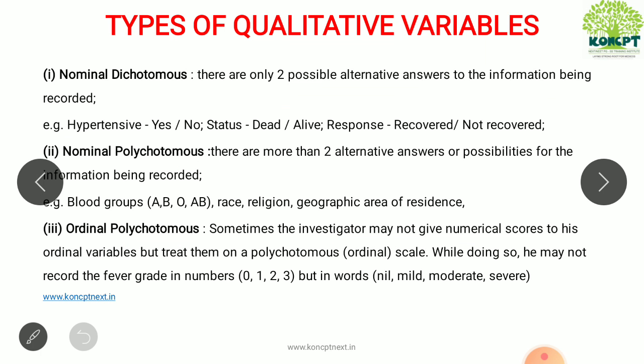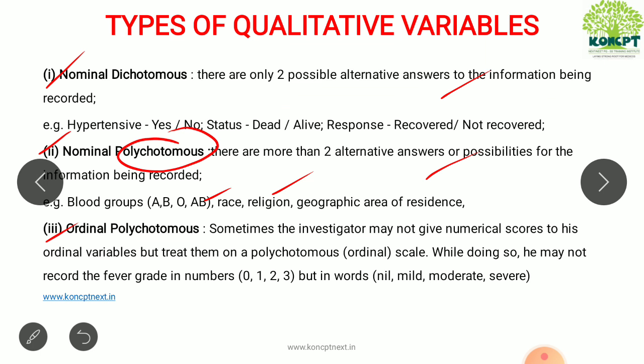What are qualitative variables? There are different types, that is nominal dichotomous, nominal polychotomous and ordinal polychotomous. Nominal dichotomous is where there can be only two answers, binary, that is either hypertension yes or no, status dead or alive, something like that. Nominal polychotomous is where there can be several alternative answers, not only two. For example, blood group, religion, which can have different answers. So it is polychotomous.